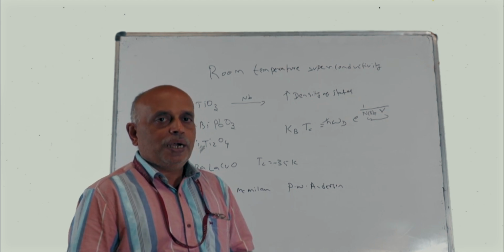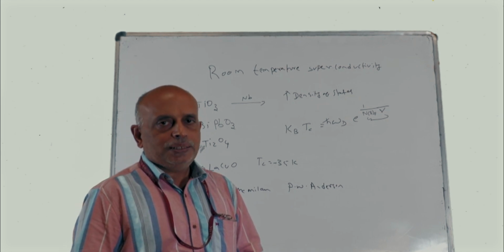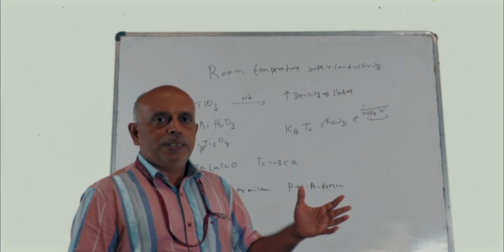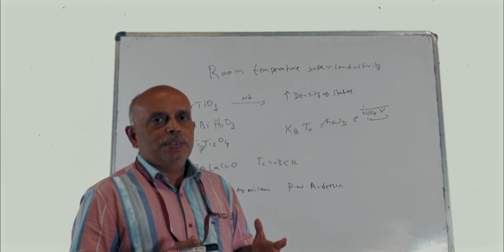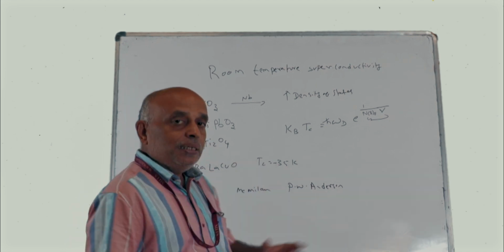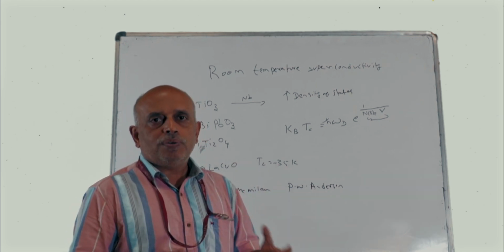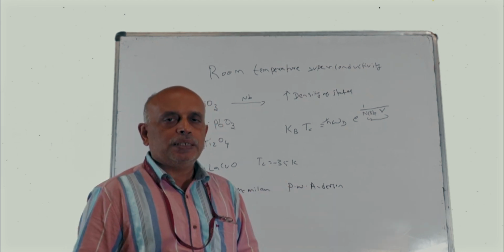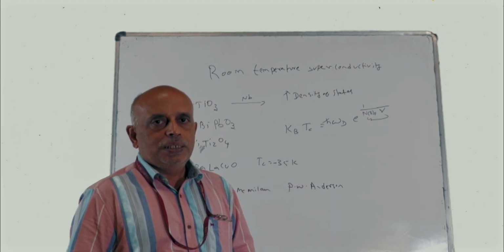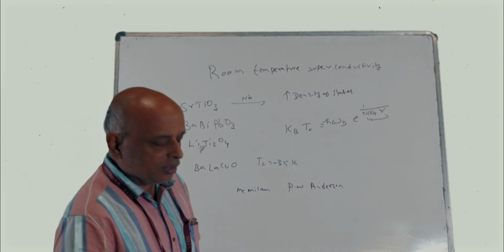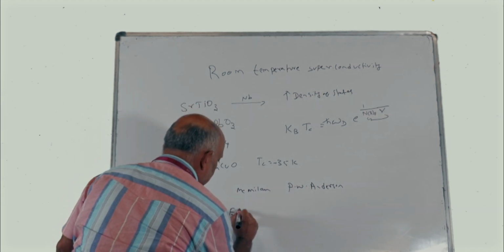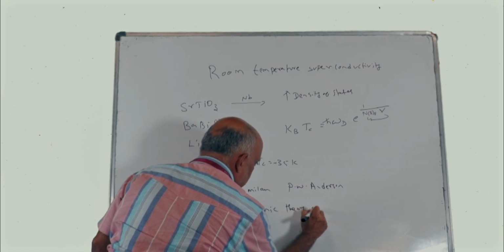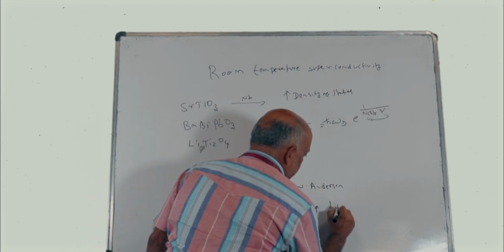The theory of high temperature superconductivity was really challenging. You cannot explain high temperature superconductivity using the BCS type theory, which was based on electron phonon coupling. So electron phonon coupling cannot explain high temperature superconductivity. So what was needed? The initial solution to this problem was addressed by Professor P.W. Anderson, who brought about the so-called electronic theory of high temperature superconductivity.